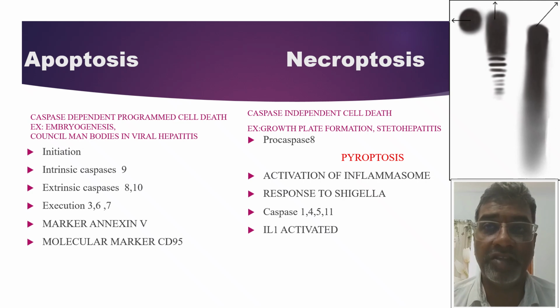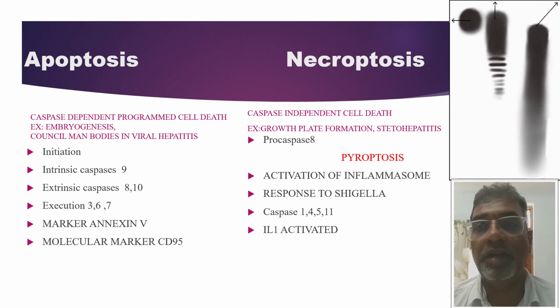All these FAS ligands will combine to form FADD, and this FADD will result in the death domain pathway. The caspases helpful in this extrinsic pathway are caspases 8 and 9. So initiation caspases are 8, 9, and 10, and execution caspases are 3, 6, and 7.